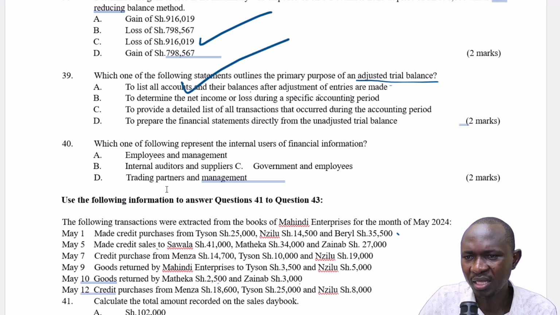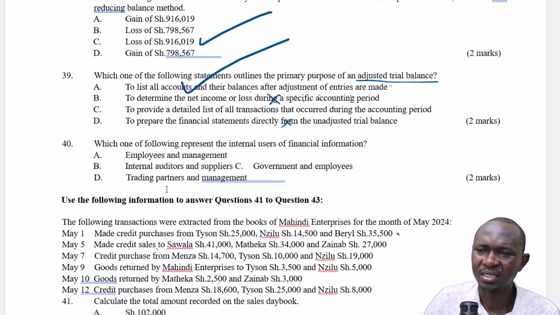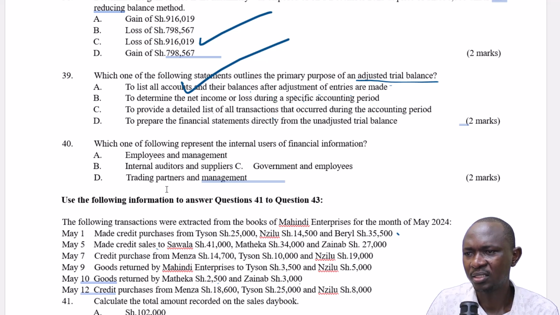To determine the net income or loss, no. This is the work of a financial statement, an income statement. To provide a detailed list of all transactions that occurred during the accounting period, no. To prepare financial statement directly from, no. So the correct answer is A, and it goes without saying.